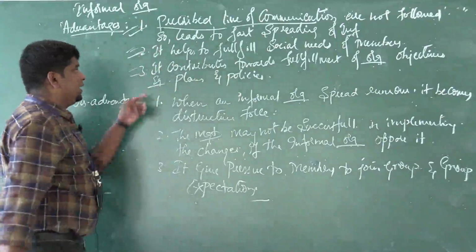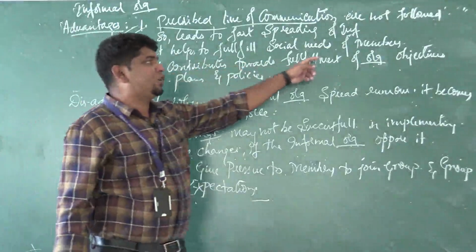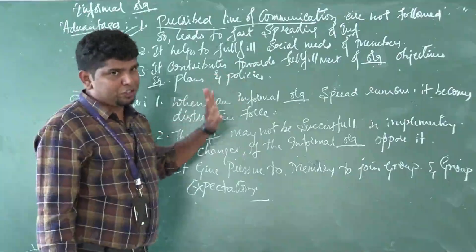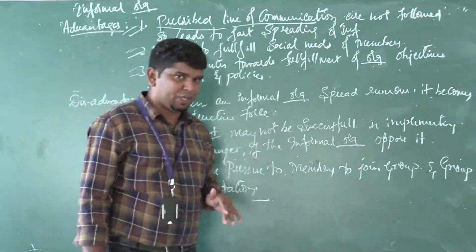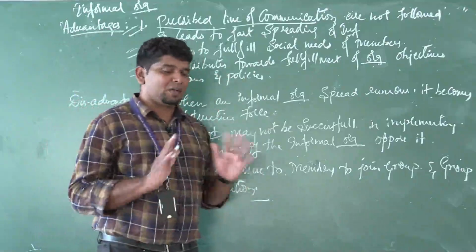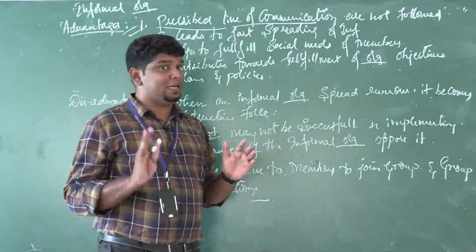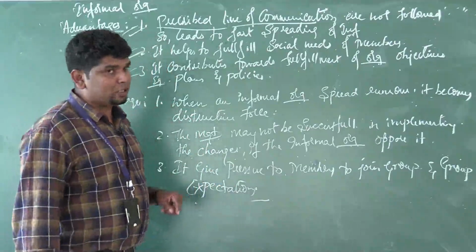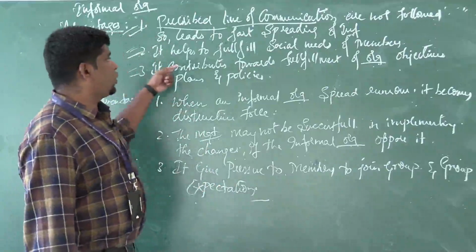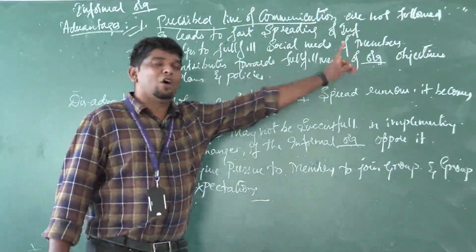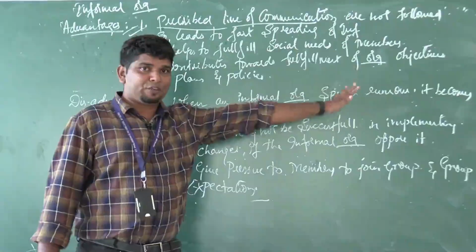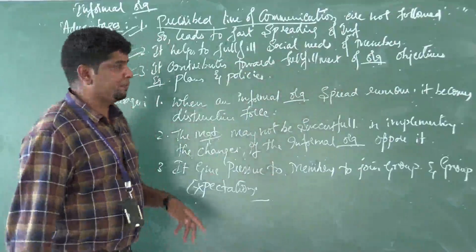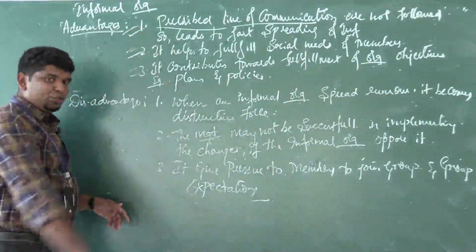Next one, third one, it contributes towards the fulfillment of organization objectives, for example their plans and policies. Whatever things you do is left to you, but you should stay within the boundaries of the company's rules and regulations. It contributes towards the fulfillment of organization objectives. So whatever work has to be done, everything will be done within the organization's limits. Okay, these are the advantages for you people.